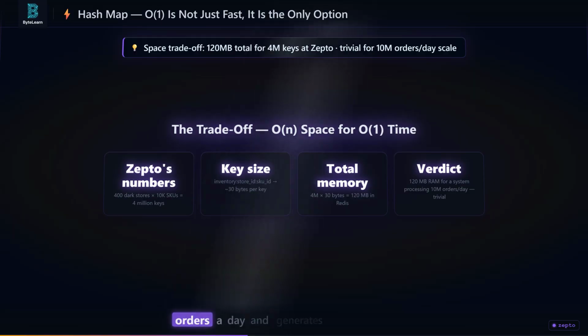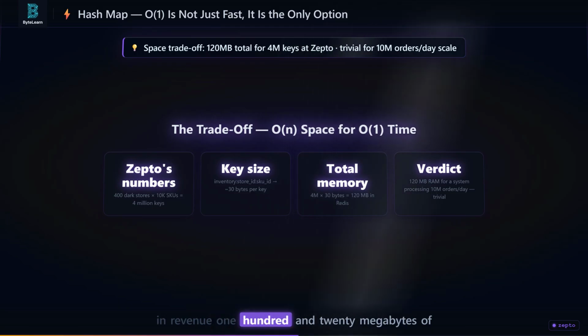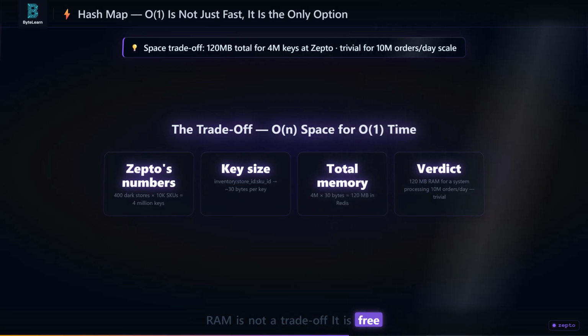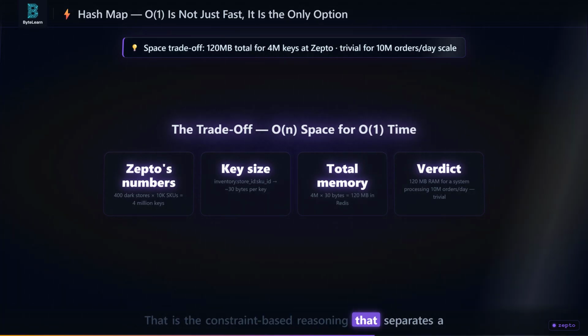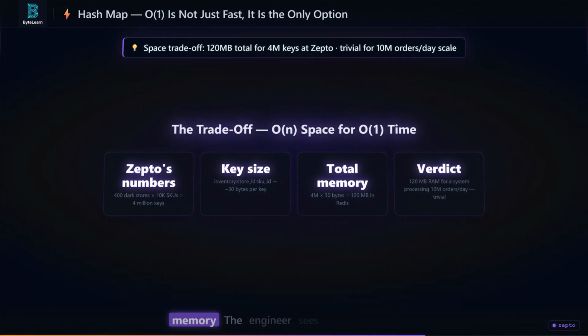For a system that processes 10 million orders a day and generates crores of rupees in revenue, 120 megabytes of RAM is not a trade-off. It is free. That is the constraint-based reasoning that separates a developer from an engineer. The developer sees extra memory.